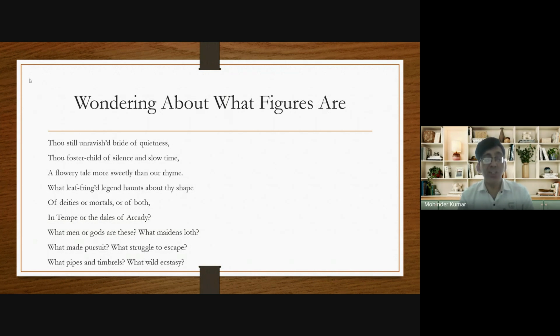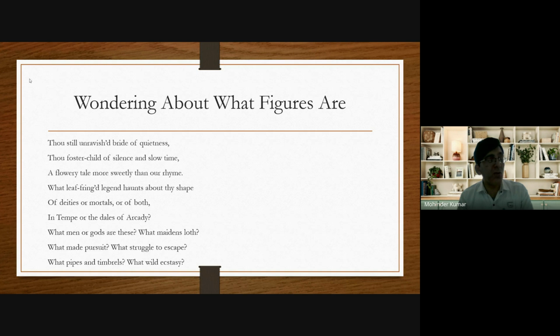Unravished means a chaste bride, or you can say a pure bride, a bride who has not lost her chastity. So in the very first line, he compares the urn to a chaste bride, and he calls the urn the pure bride of quietness. And then the second line, and then we will talk about the complete meaning of these 2 lines. Thou foster child.